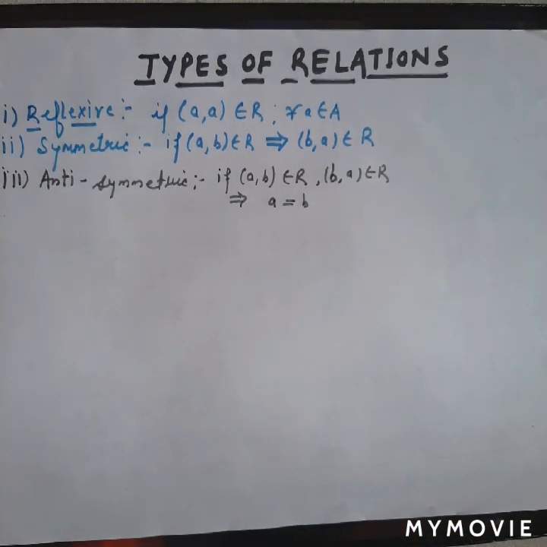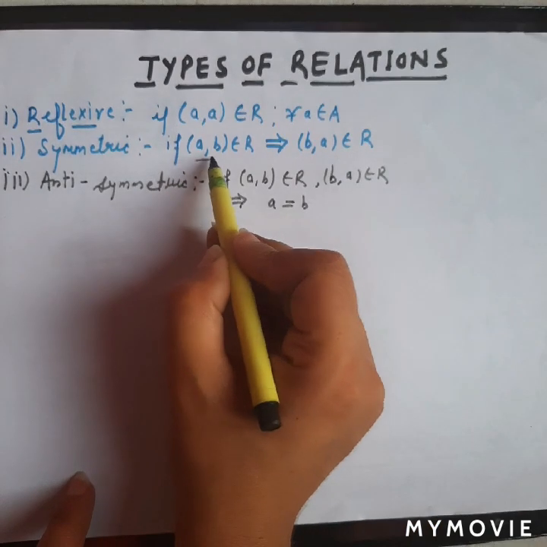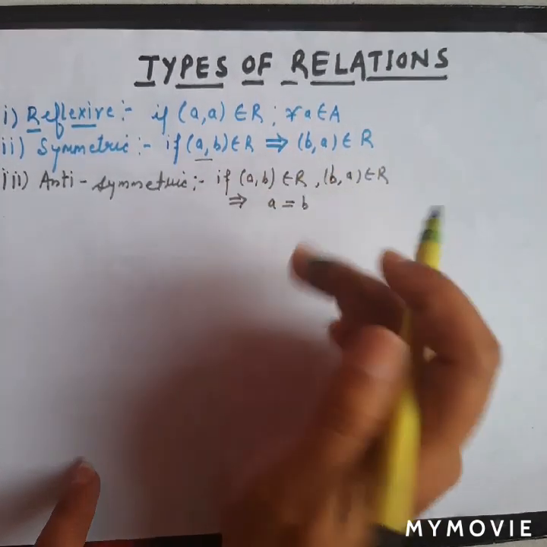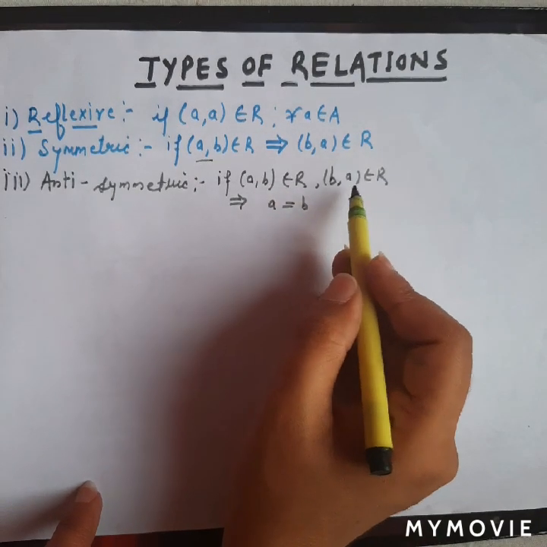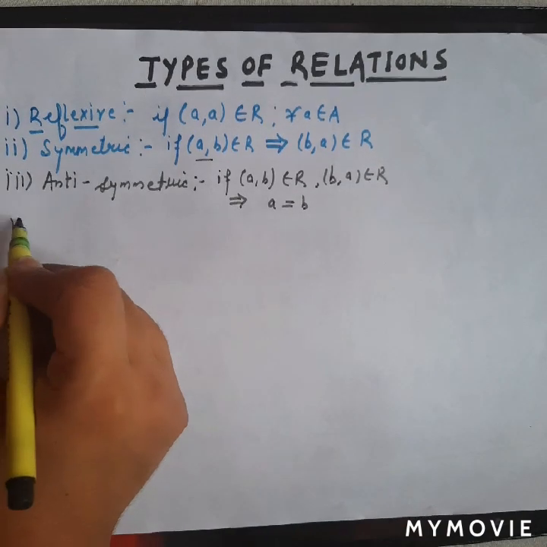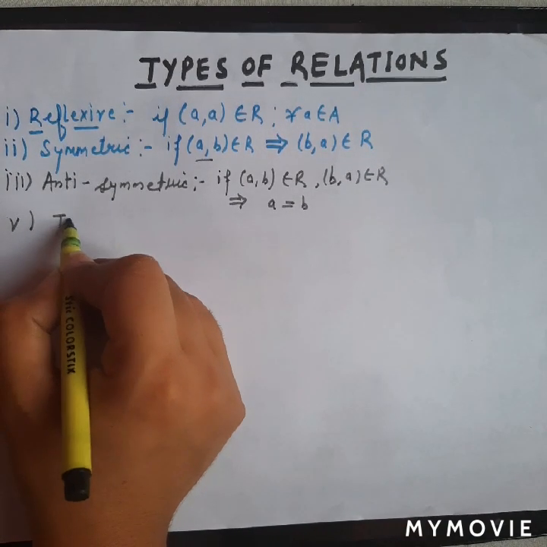Earlier we said that if (a, b) belongs to R, then (b, a) belongs to R. Here, if both (a, b) and (b, a) belong to R, then a is equal to b. And the last one is a transitive relation.